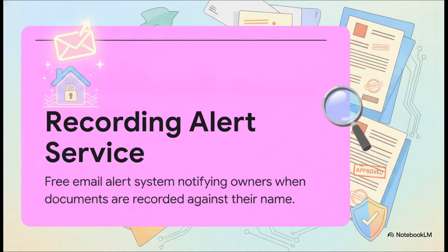Okay, I highly recommend this next tool for literally everyone. It's called the Property Recording Alert Service, or PRAS. It's a completely free email alert system offered by the county clerk. Basically, you sign up and it automatically notifies you if a document, like a deed or a lien, is ever recorded against your name. It is a fantastic, proactive defense mechanism against unauthorized liens or deed fraud. Seriously, go sign up for it today.